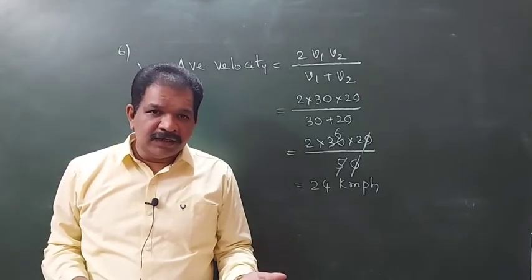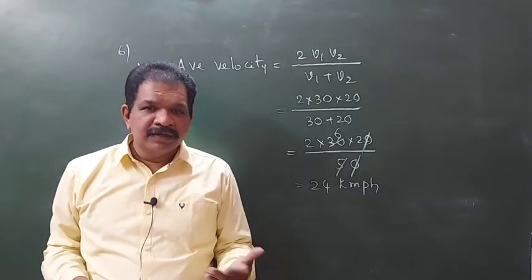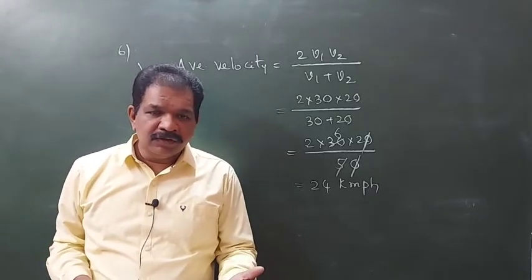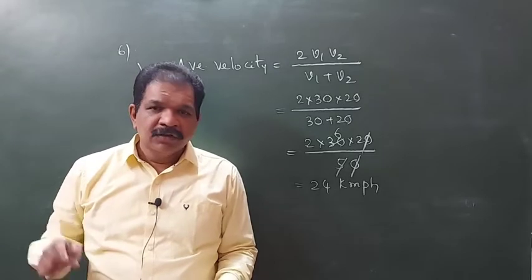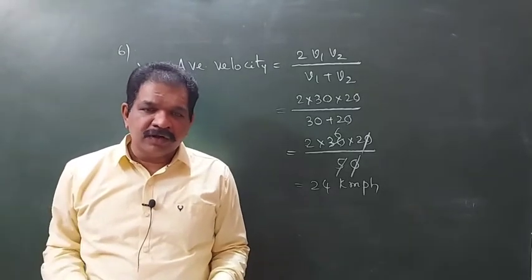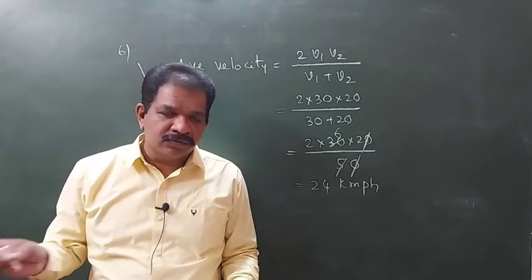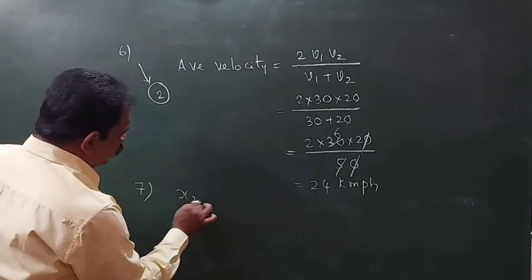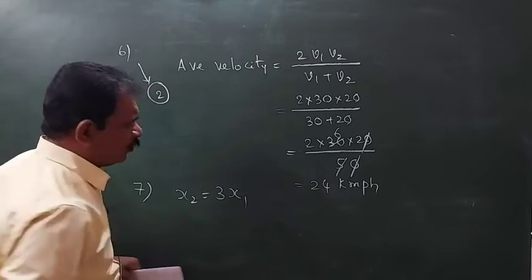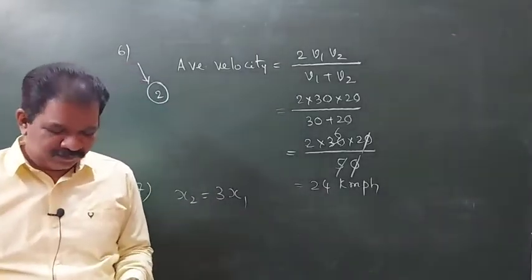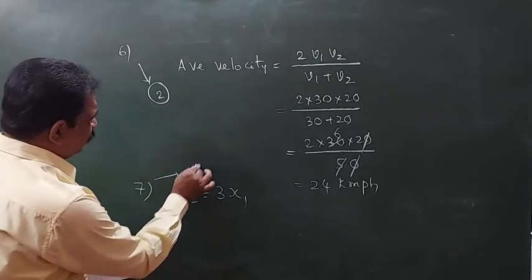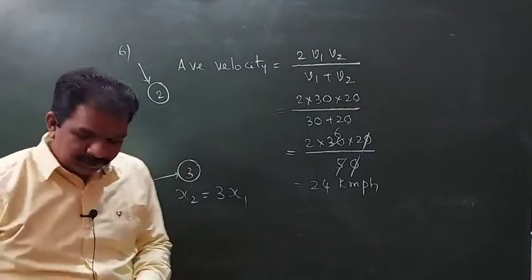In equal intervals of time, the distance traveled by a body moving with uniform acceleration will be in the ratio 1:3:5 and so on. So here x2 will be equal to 3x1. Okay. So seventh, it will be the third option.